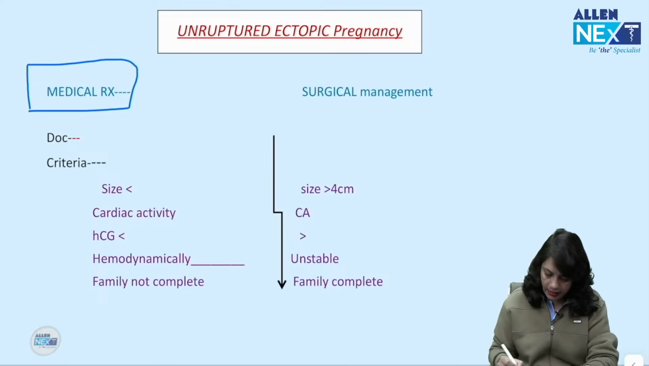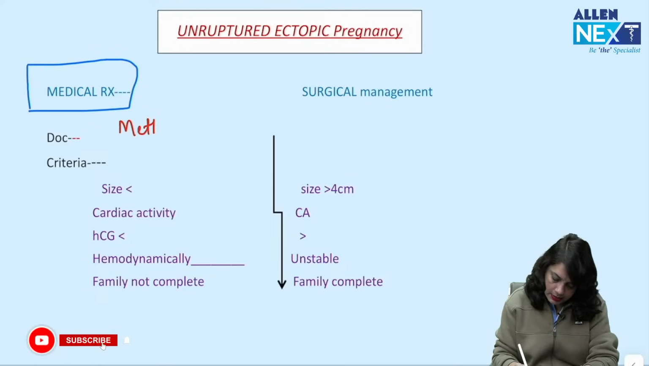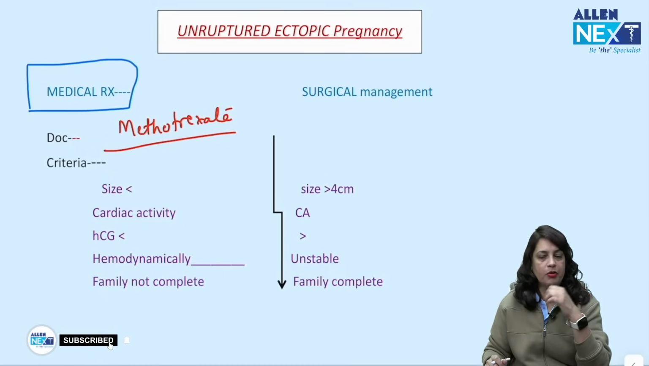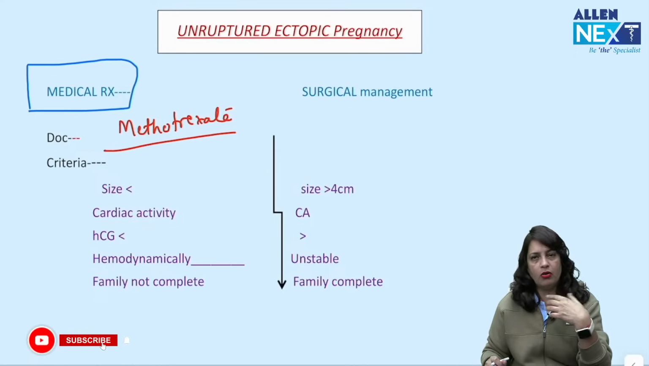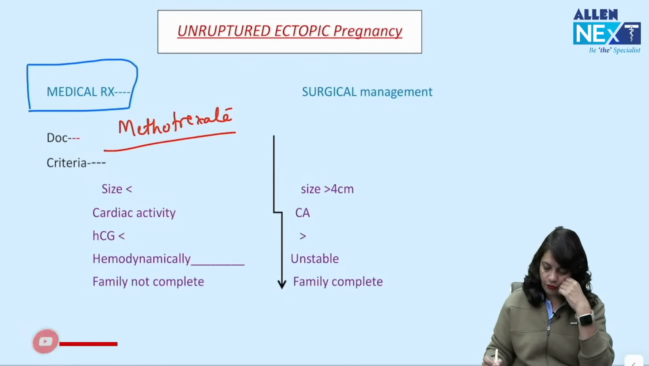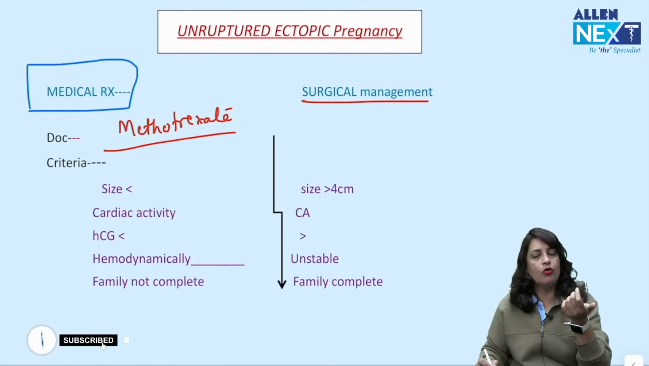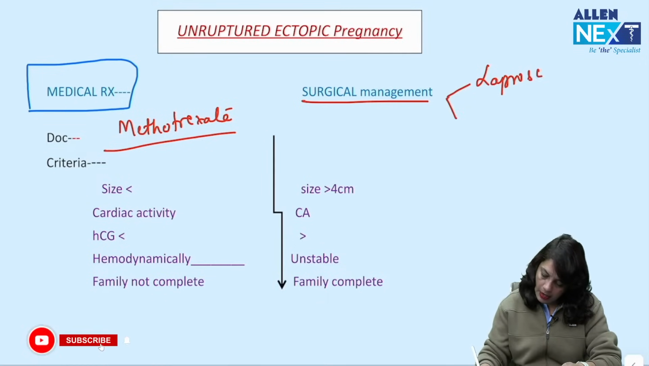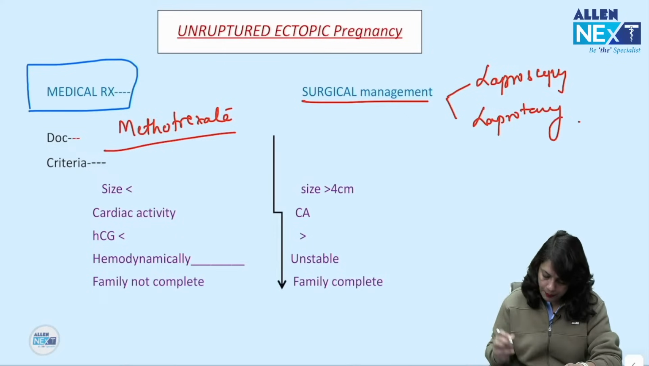In the medical management, the drug of choice is methotrexate. Drug of choice is methotrexate, and you give it by intramuscular route, that is dosed per kg body weight. And for the surgical management, you can go for a laparoscopy or laparotomy. Laparoscopic guided surgery or laparotomy.